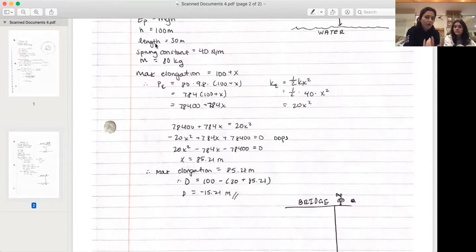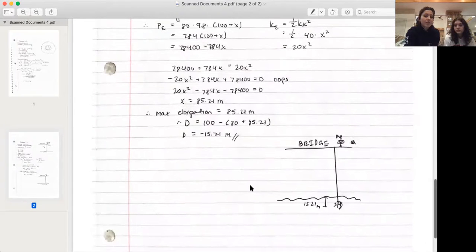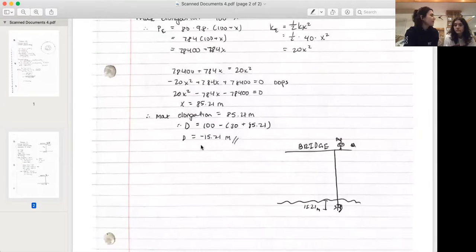Now we can plug it into our max elongation formula from before. To find it, we have to take multiple things into consideration. We have our 100 meters, which is the bridge, because the question asks how far above the water. Then we have 30 meters because that's how long our bungee is. And then plus how much it's elongated, which was 85.21, which we just found. So then here's you: we got negative 15.21 meters.